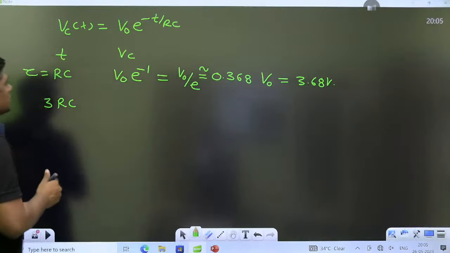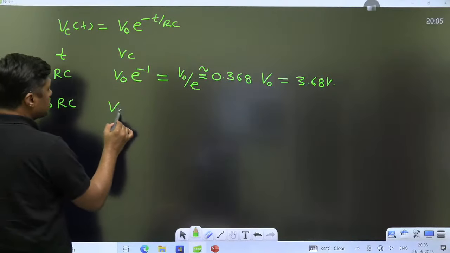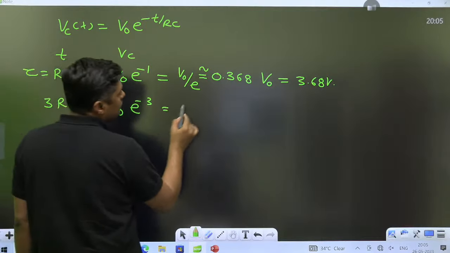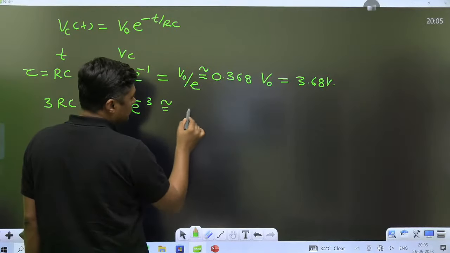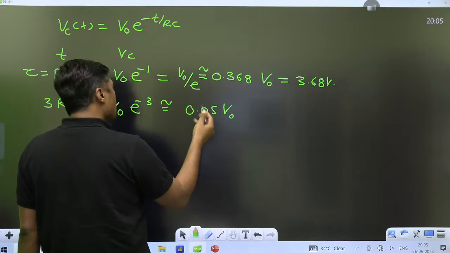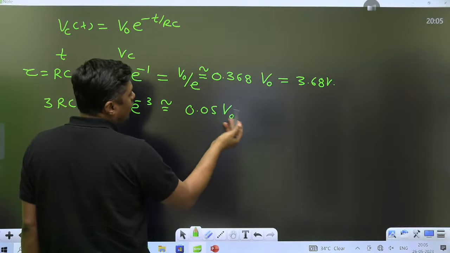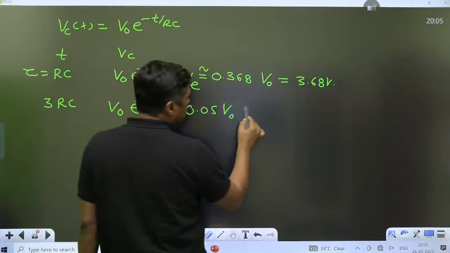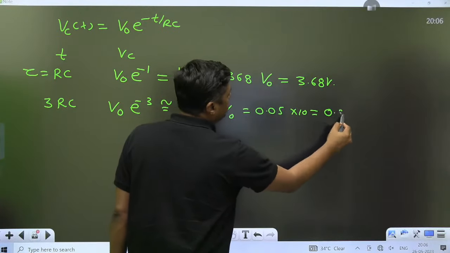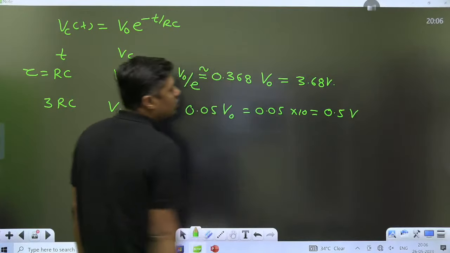Then at 3 RC, it will become V naught e raised to power minus 3, which is nearly equal to 0.05 of V naught. If V naught is 10, then 0.05 into 10 is only 0.5 volt.